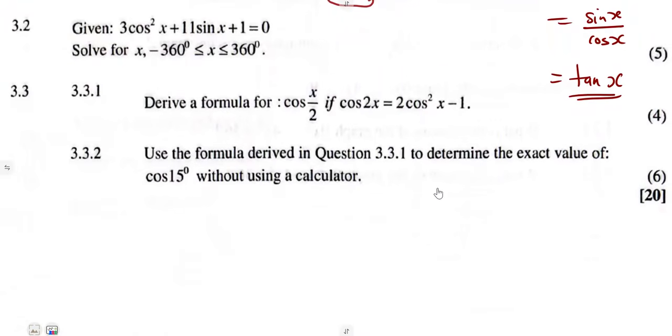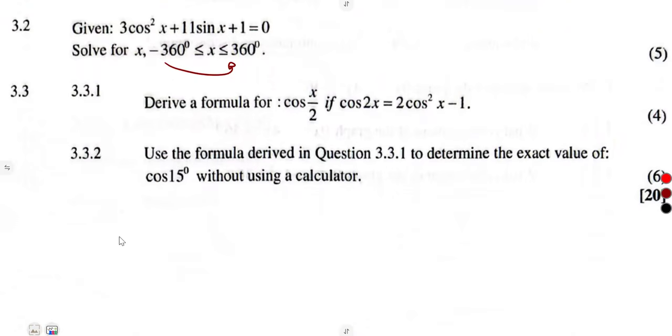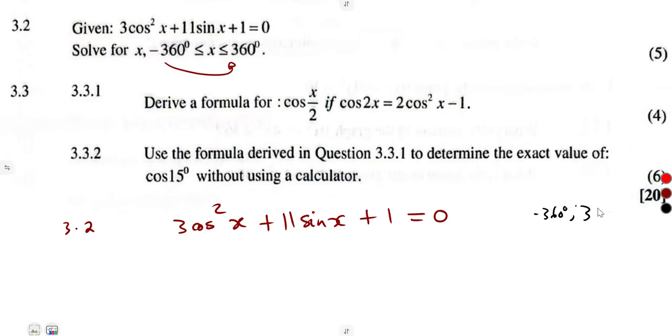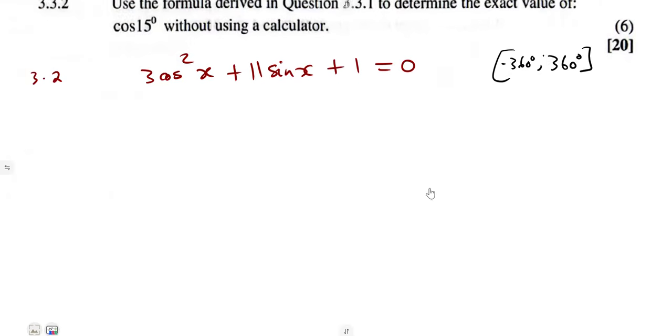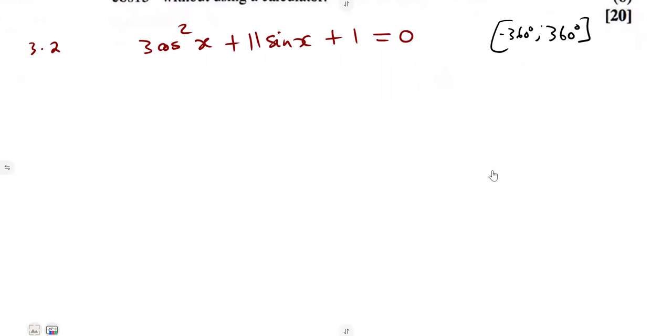Let us move on to 3.2, where we had to solve that equation within this interval that we are given. Solve the given trigonometric equation 3 cos squared of x plus 11 sine of x plus 1 is equal to 0, from minus 360 up to 360. All right, do not worry about that. You can use the general solutions, then you can simply find all the possible solutions from there. But first things first,